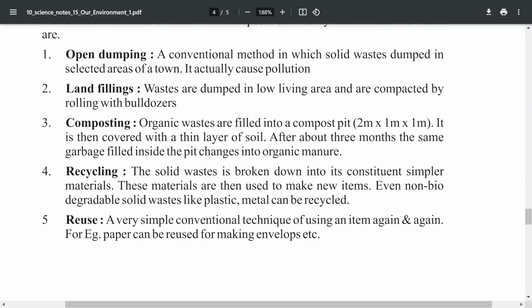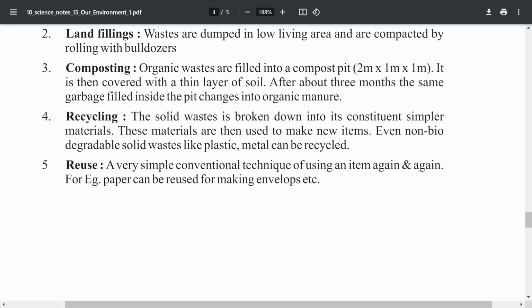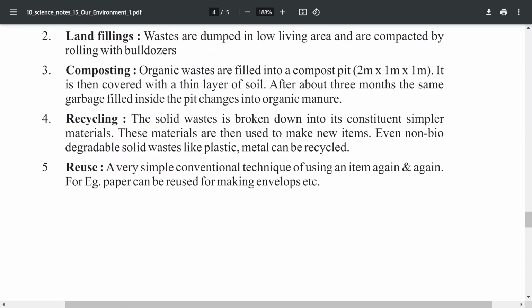So we need to dispose of them in the proper way. This is the main thing in this environment lesson. So the lesson is over. That's all, children.